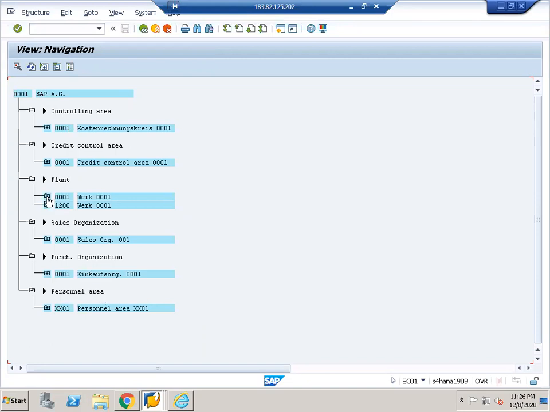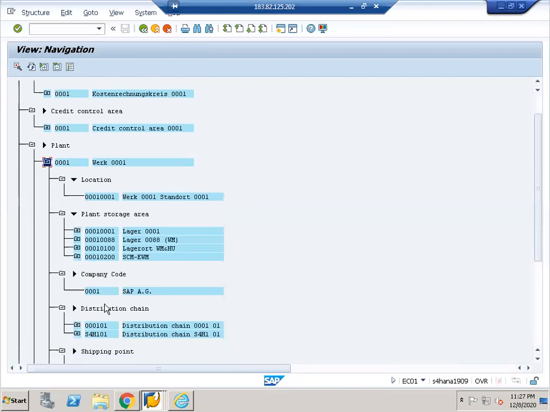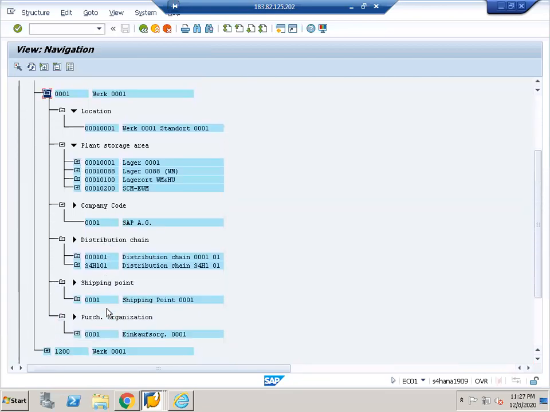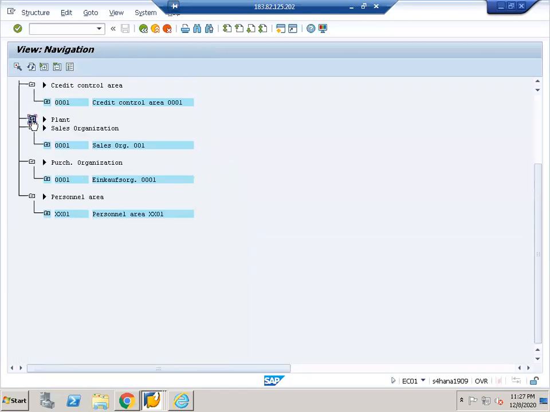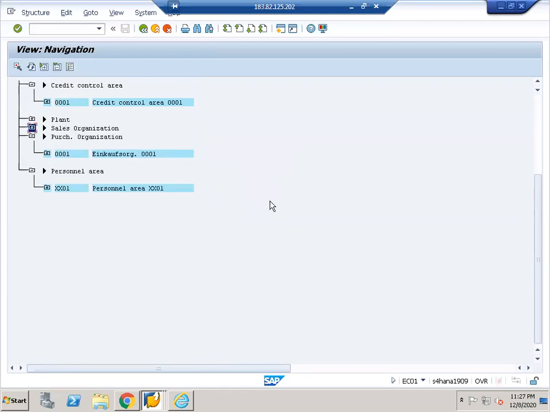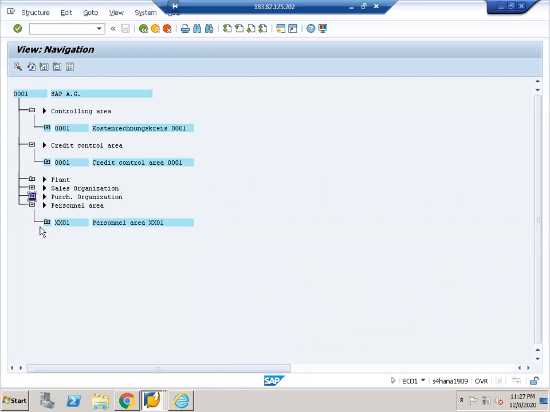And if we talk about the plants, this plant has how many storage locations? It has these many storage locations, all that information. You see here what we are trying to see is how these are represented in SAP. So it is represented in SAP like this: controlling area, plant, sales organization, purchasing organization, and all like this.